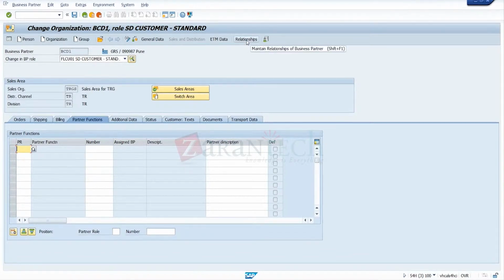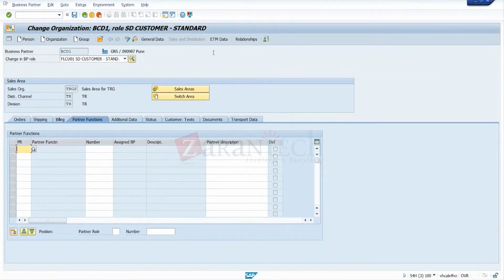We'll click on relationship and link the person as a contact. For him, there's no need for the supplier, customer role, and finance role. Just make the general role as a person. That makes the link between the contact person and the customer relationship. Yeah, please show that part as well. I'll show that. We'll go through all the topics one by one.